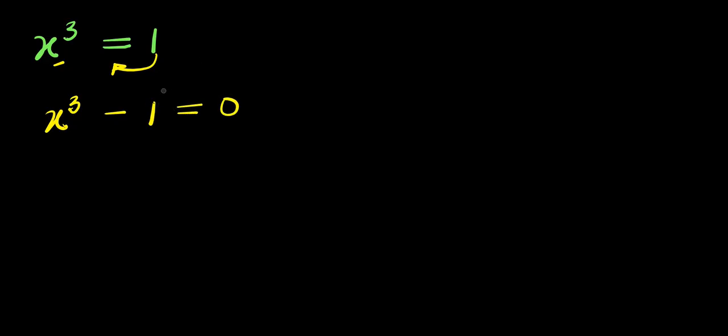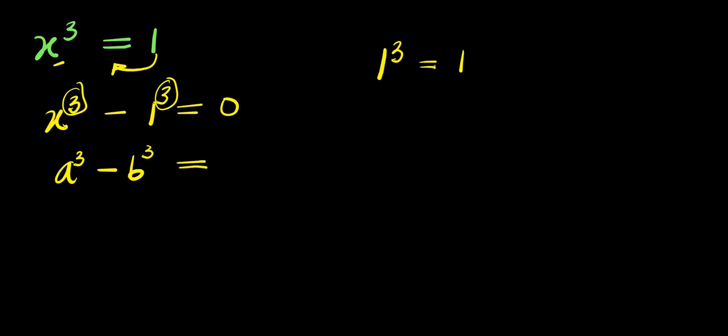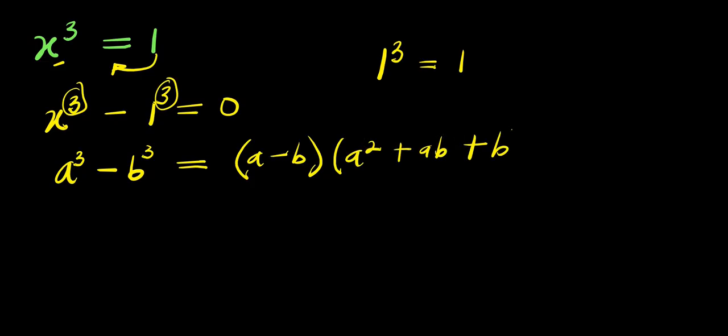I can also raise this 1 to the power of 3, because 1 raised to the power of 3 equals 1. So we have to raise this 1 to the power of 3 so that it corresponds to this other 3 here. And from here, we can apply the identity: a power 3 minus b power 3 equals a minus b times a squared plus ab plus b power 2. And in this case, a equals x and b equals 1.